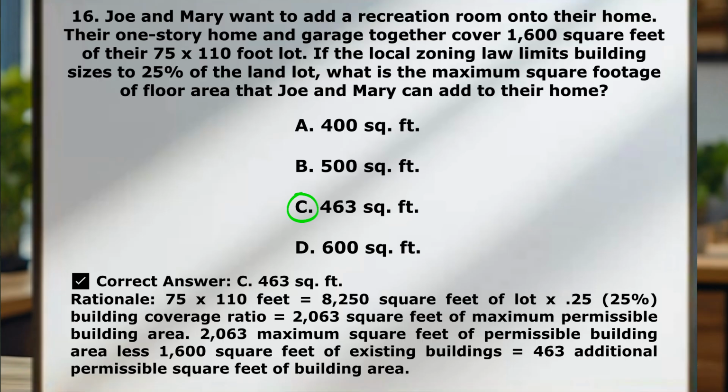So to do this, let's start with their lot size. 75 times 110. That's going to give you 8,250 square feet of a lot. Now, the city's saying you can build up to 25% on that. So that gives you 2,063 square feet of maximum building area. And so if their current footprint is 1,600 square feet, you just subtract that from the 2,063 max, and that leaves you with 463 square feet remaining to build on.